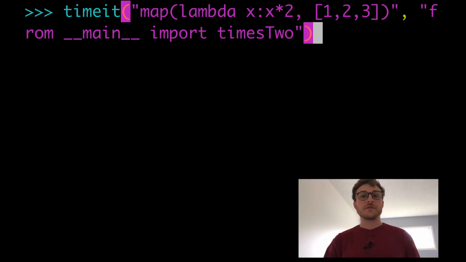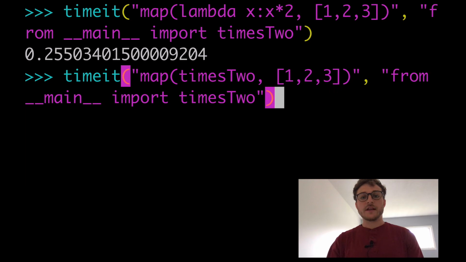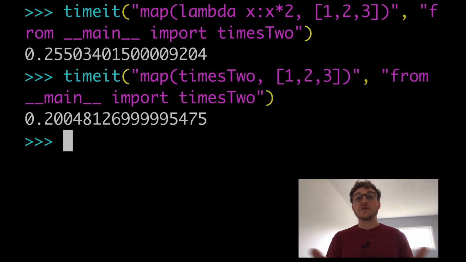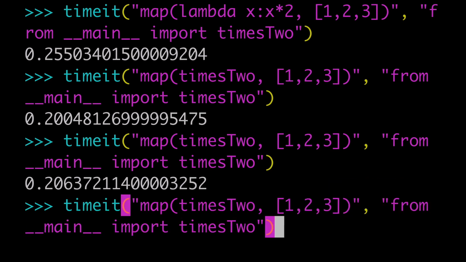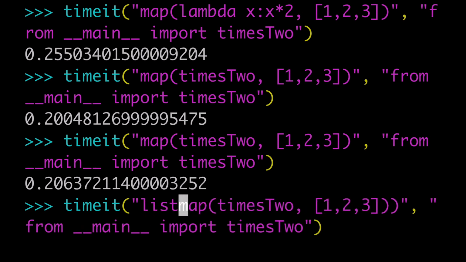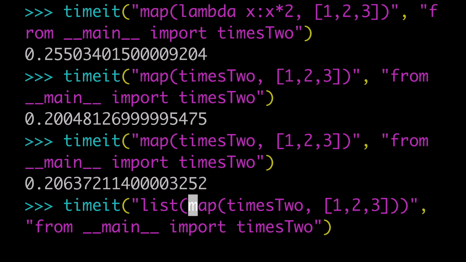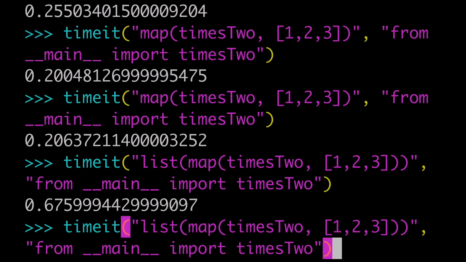Next, let's do a little bit of comparison of map versus list comprehension from a speed perspective. Let's do map times 2, because that's the one they said, okay, if you're going to use map, you can do it with the function. So this is the one that we want to check out, map times 2. It's about 0.20. To be fair, what you would have to do is wrap this in a list to be comparing apples to apples with a list comprehension, if ultimately what you want is a list. And that's going to make it way slower. So I think a list comprehension is going to come in probably somewhere in the middle, but we'll see.